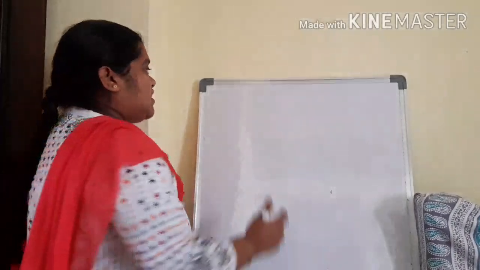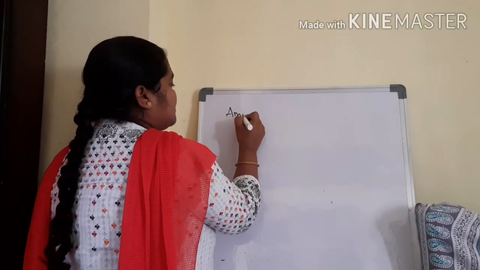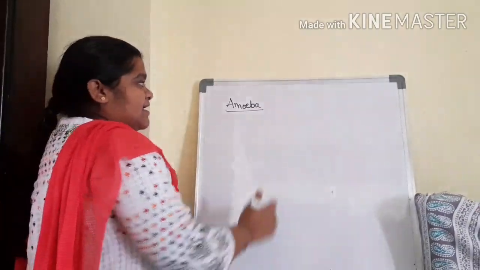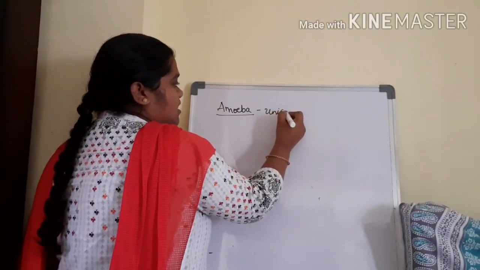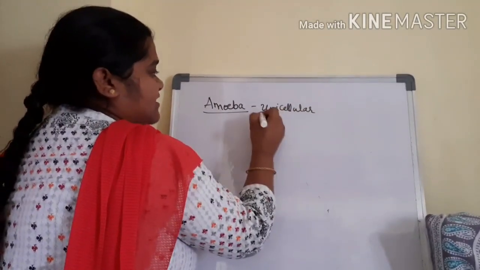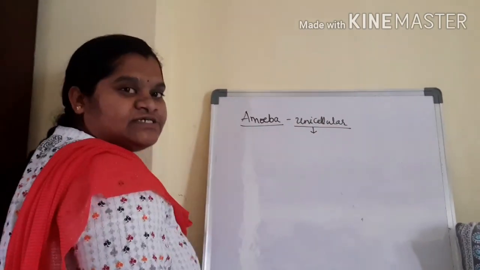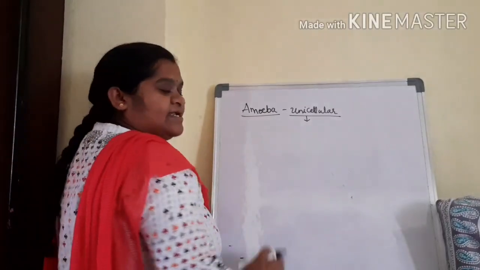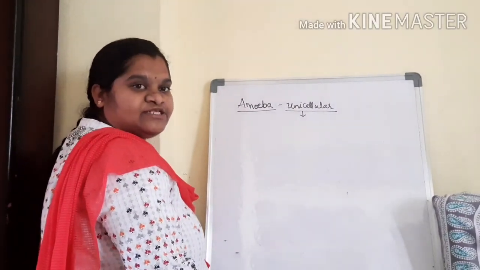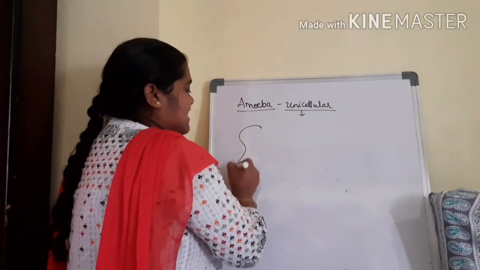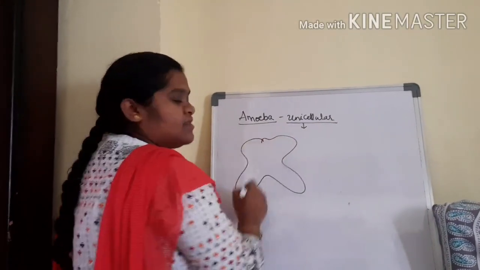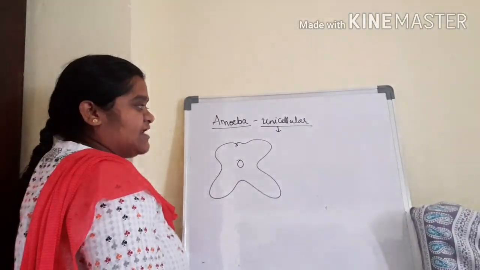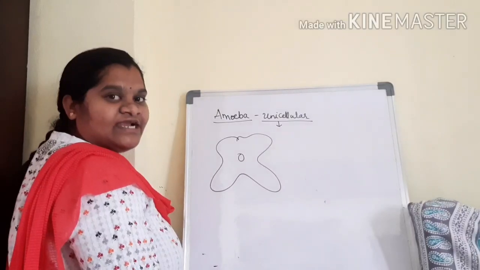Now we discuss how the process of digestion takes place in the unicellular organism called amoeba. Amoeba is a unicellular organism. Although it is unicellular, it performs all the functions which are performed by multicellular organisms. Does amoeba have a regular shape or irregular shape? Irregular shape. Why? Because it is a single cell animal, so it does not have a definite shape.